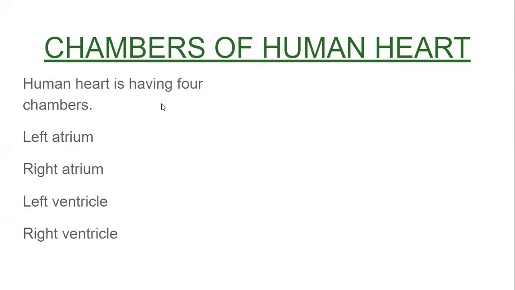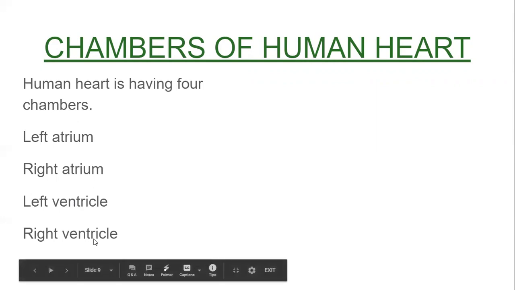Now the next body part is the chambers of the human heart. So how many chambers are there in the human heart? Some animals have 4 chambers, some animals have 3 chambers. But the human heart has 4 chambers. So the names of the chambers are left atrium, right atrium, left ventricle and right ventricle. I'll show you the 4 chambers.